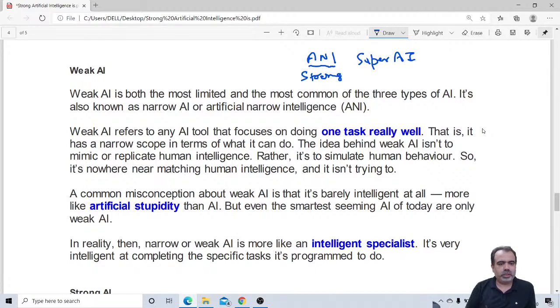It is not near human intelligence, and it is not trying to be. If I give you one example of weak AI, it is a kind of machine to which you can give an instruction, and that machine will perform that instruction only. It will not apply its own brain, because there is no learning in weak AI. So that is what we call weak AI.